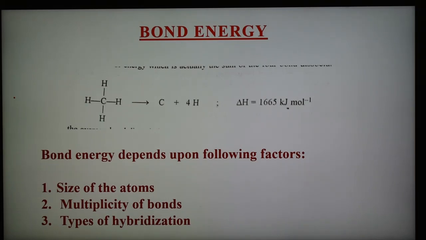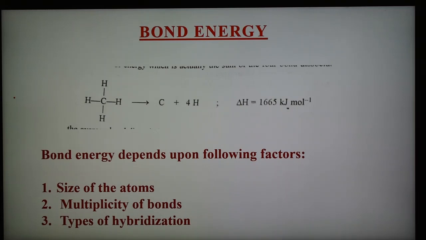Types of hybridization now. The third factor is the types of hybridization, and in this case, as the percentage of S character increases from sp3 hybridization to sp2 and then sp2 to sp hybridization, the size of hybrid orbital decreases. Therefore, as a result, bond length decreases, and hence bond energy also increases. And here remember that as the percentage of S character increases from sp3 to sp2 and sp, the size of hybrid orbital decreases. As a result, bond length decreases and bond energy increases.